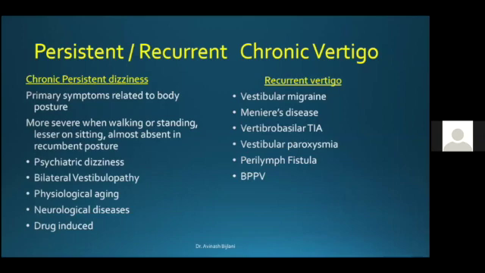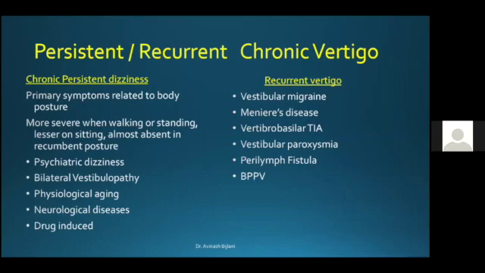The common differential diagnoses in this category are psychiatric dizziness, again bilateral vestibulopathy, and physiological aging. Nowadays we are talking in terms of presbyvestibulopathy also, which results from physiological aging. Then there are numerous neurological diseases, and it could even be drug induced.